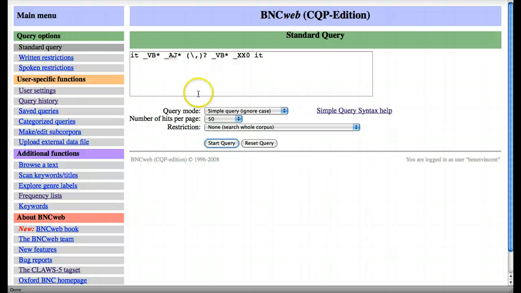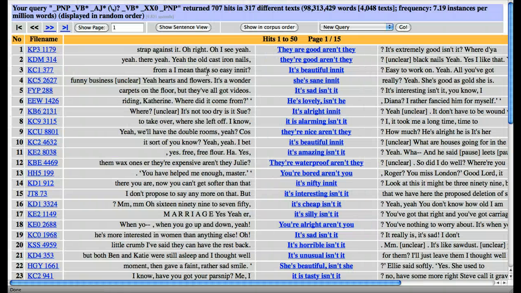Right, and perhaps we could just do one more, assuming that it is a member of the class of pronouns, we can use the tag for that, and again it'll take a little bit longer because there are more of these. And now we have up to 707.